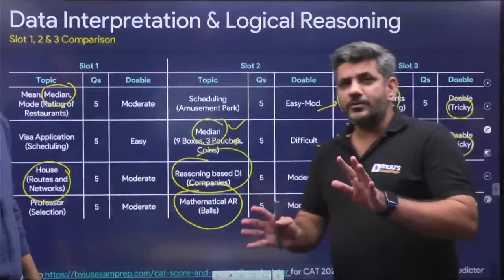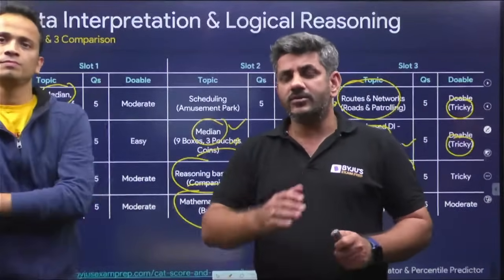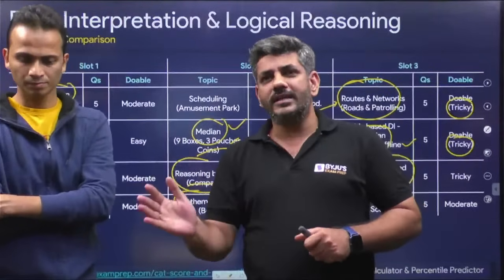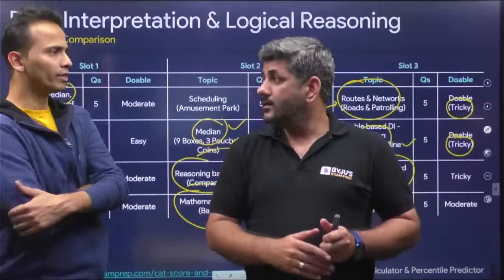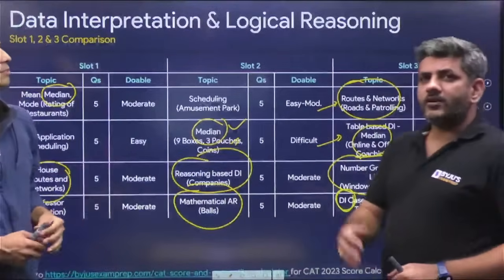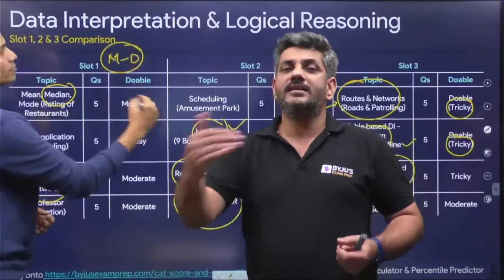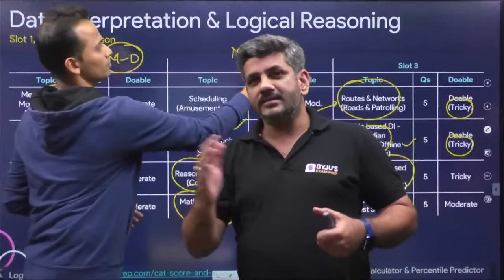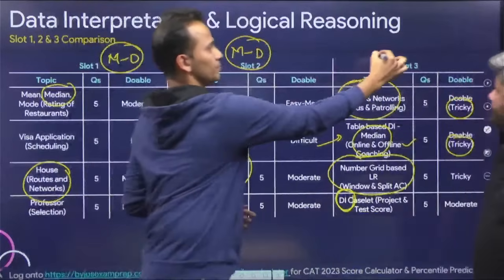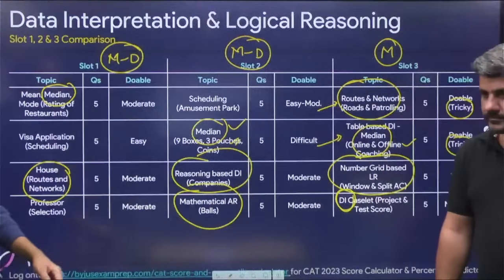So more or less we can say slot 1 and slot 2 had a moderate to difficult LRDI, and slot 3 was slightly on the easier side. Though we can say moderate. This was moderate and these two were moderate to difficult. So this compensates for verbal ability, basically. Verbal ability was slightly more difficult in slot 3, and at the same time it was slightly easier.